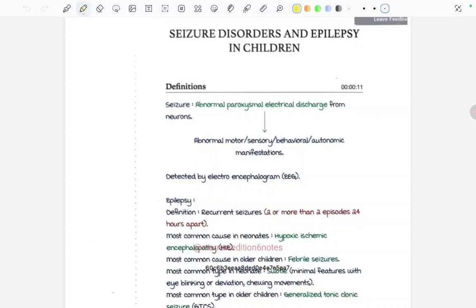It's a very simple and basic definition that it is an abnormal paroxysmal electrical discharge from the neurons. So due to that there is abnormal motor or sensory and behavioral autonomic manifestations. Fine. Due to this abnormal electrical discharge, there are these abnormal motor or sensory or behavioral or even autonomic manifestations. It is detected by EEG.